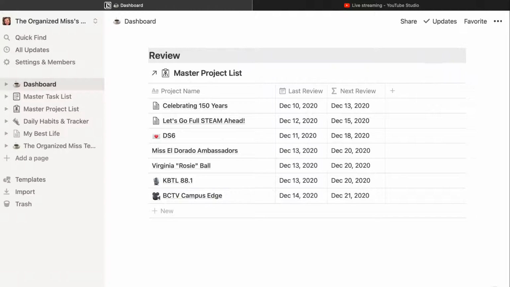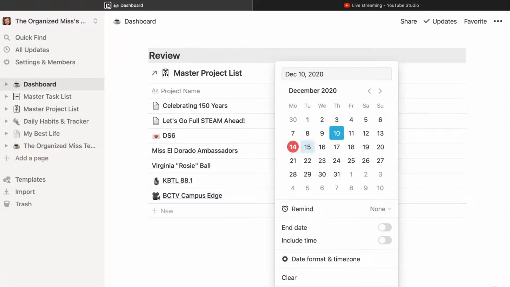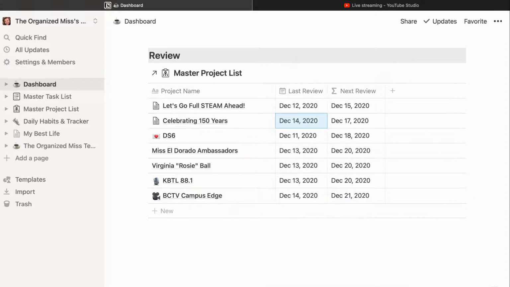So when I scroll through here and I do my weekly review, and I usually do it once a week, even though things might pop up throughout the week, then I will quickly look at it in my mind. What do I need to do? I know when my last review was. I also know when I'm going to work on this again, which will be the 17th. So this says my next review is 3 days ago or 2 days ago. So I'm going to say I reviewed it here, and it'll tell me my next review is the 17th, which is when I will review it again.